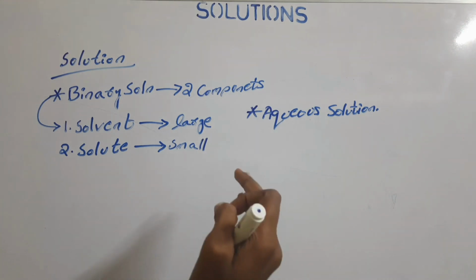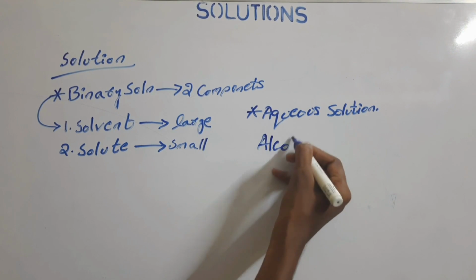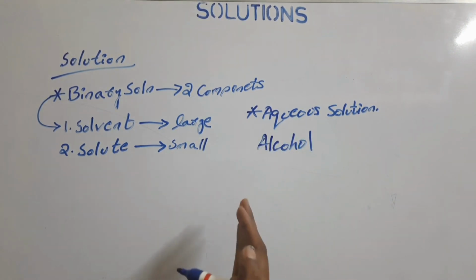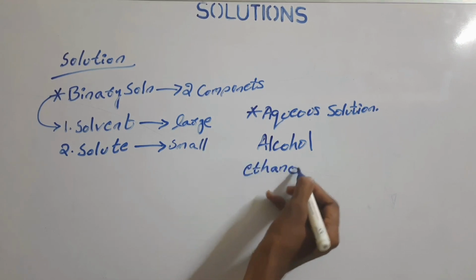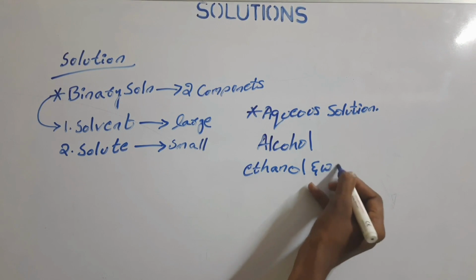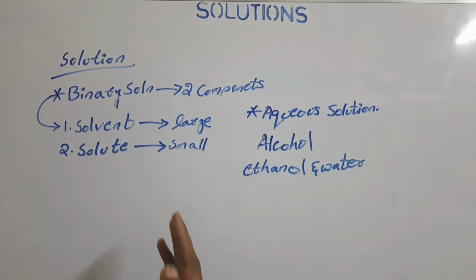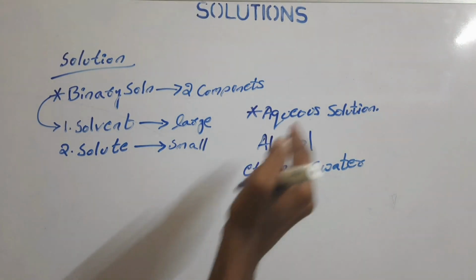As an example, alcohol is a mixture of ethanol and water, in which it contains a large amount of ethanol.